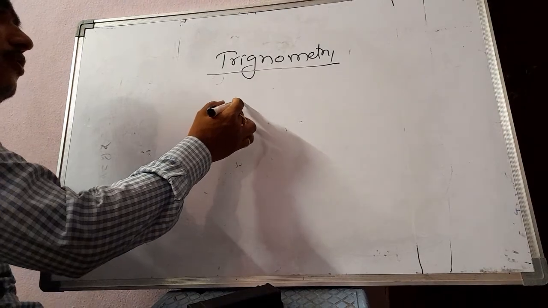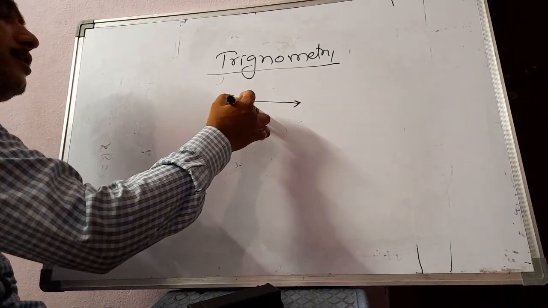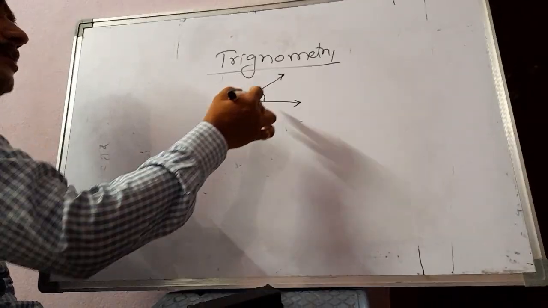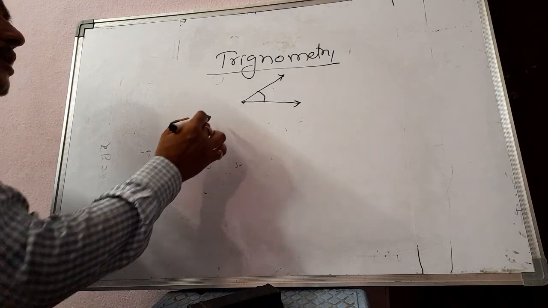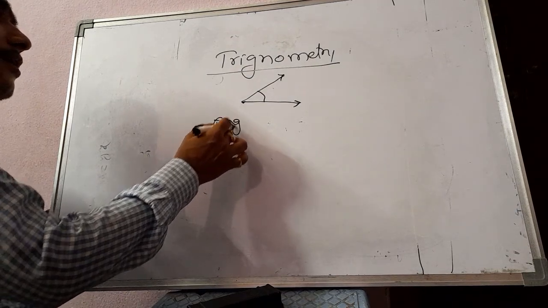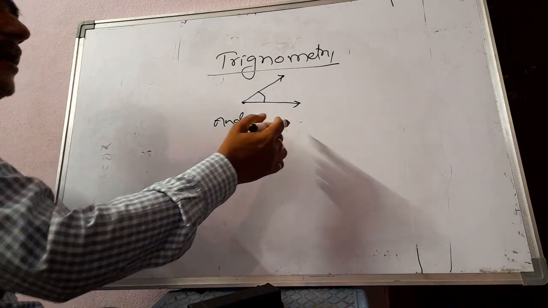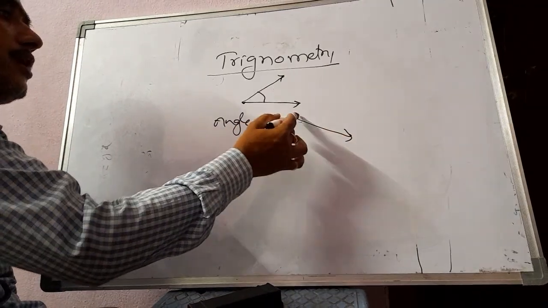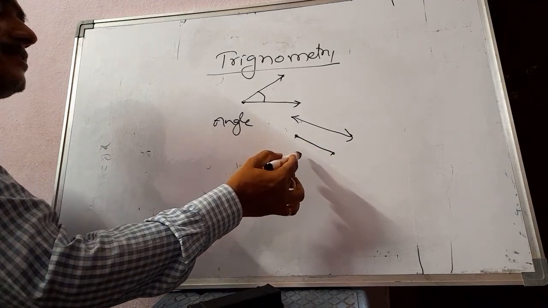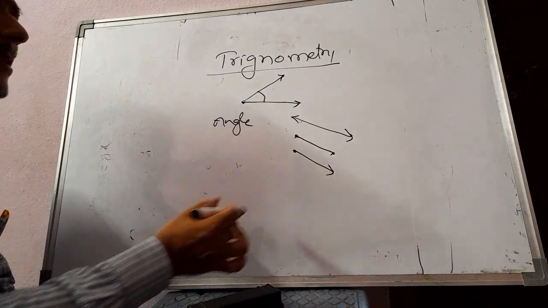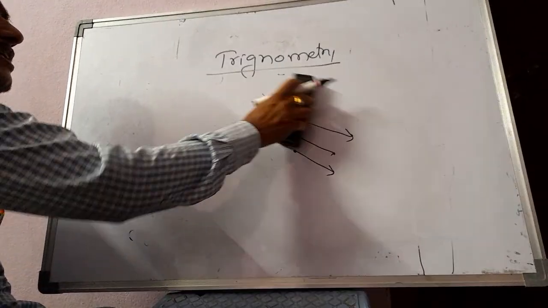So as you know, from a point, if two rays move in different directions, we will get an angle. Already in my previous videos, I explained to you about line segment and ray. Today, we are going to discuss about